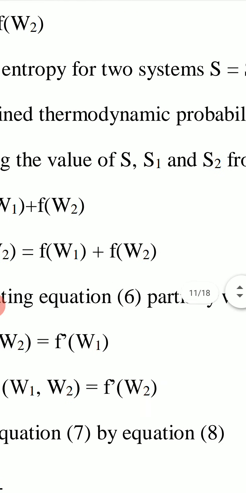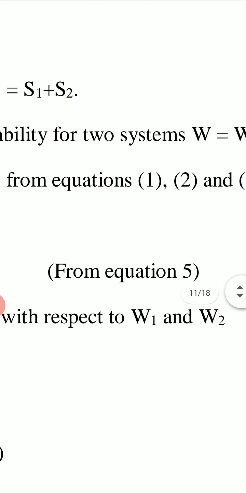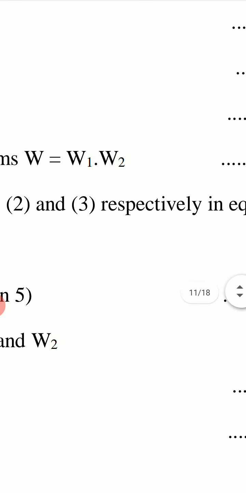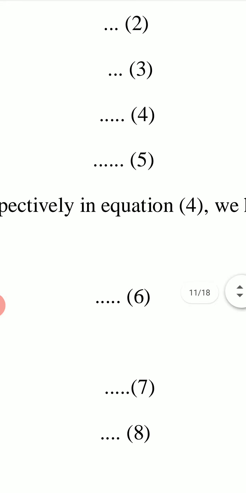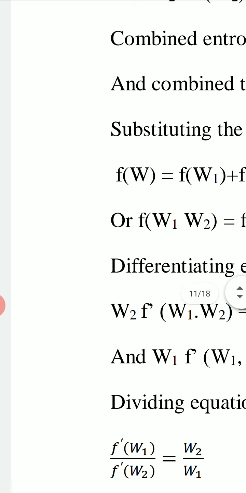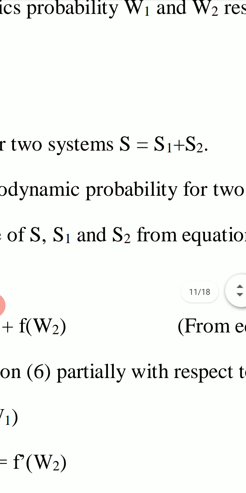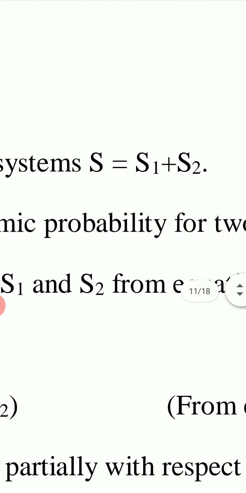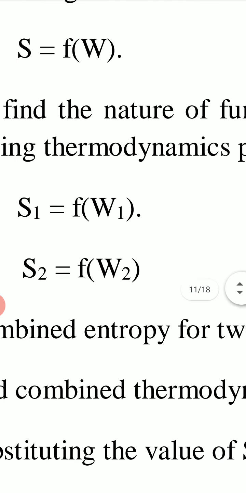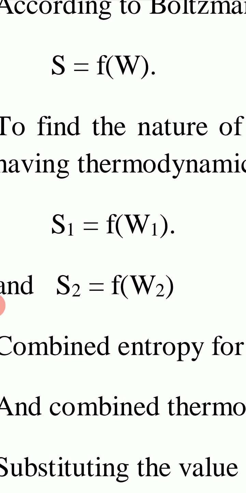Substituting the values of S, S1 and S2 from equations 1, 2 and 3 respectively in equation 4, we have equation 4 as S equal to S1 plus S2, and we put in this equation the values of S, S1 and S2 from previous equations. S is equal to F(W), S1 is equal to F(W1) and S2 equal to F(W2).